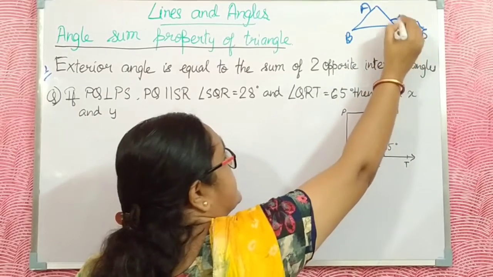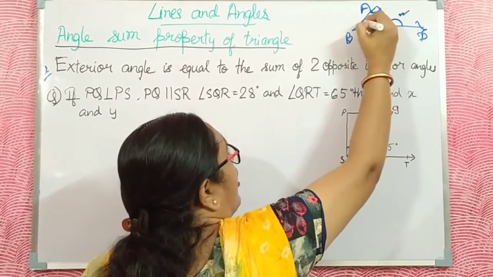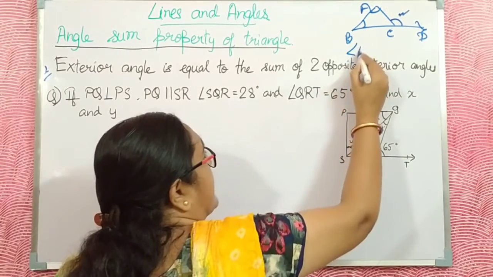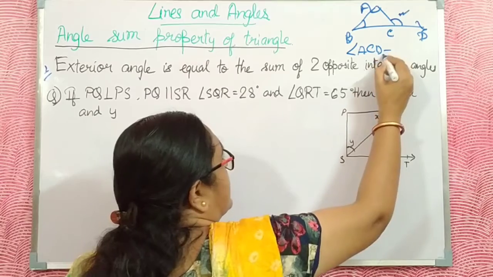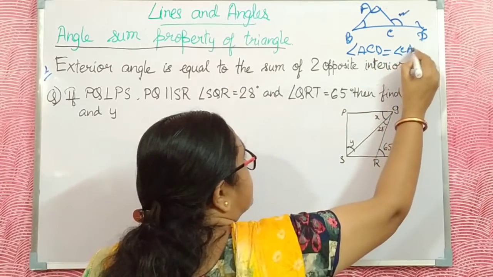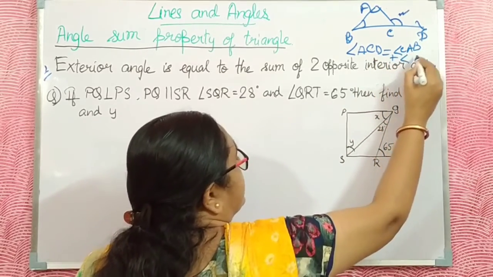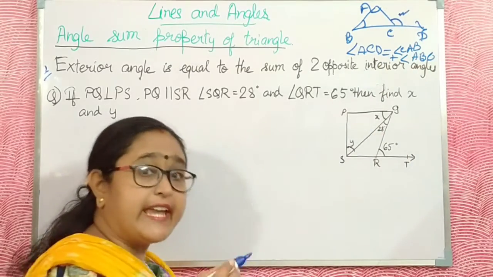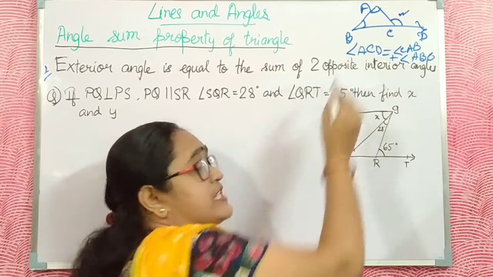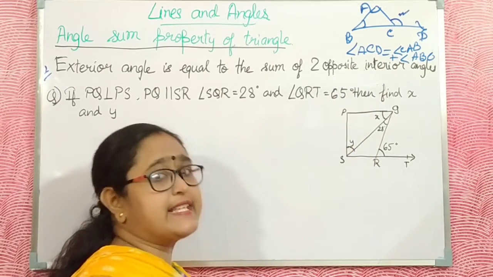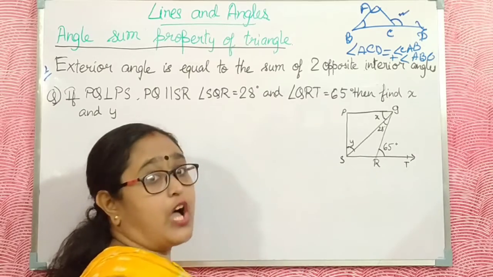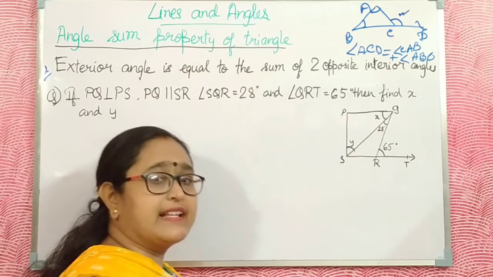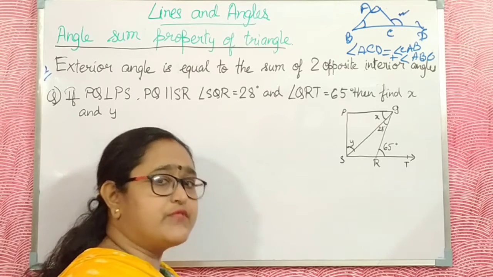Here angle ACD is equal to the sum of the opposite interior angles. That means angle ACD is equal to angle CAB plus angle ABC. If I produce any line, then an exterior angle is formed, and this exterior angle is equal to the sum of the opposite interior angles. This is the angle sum property, the second property of a triangle.